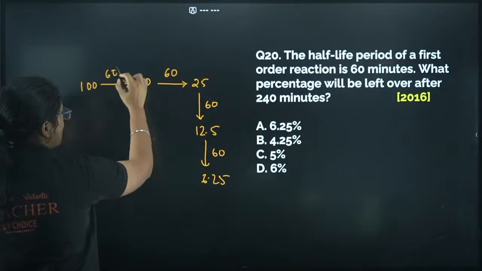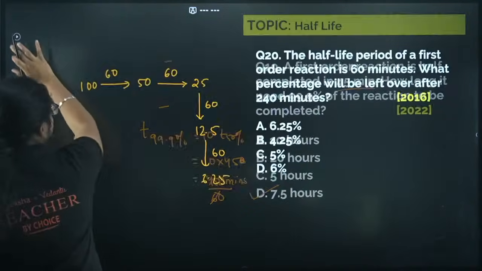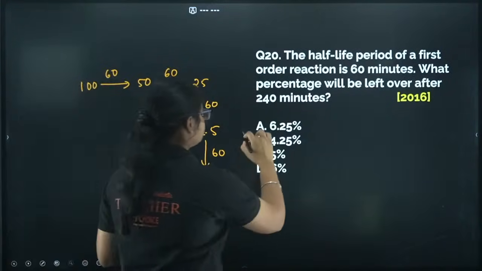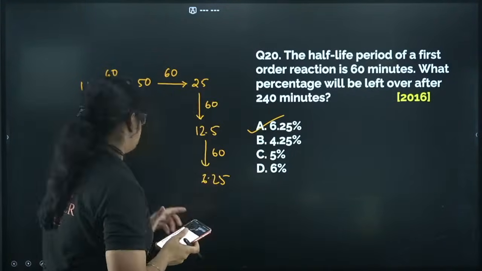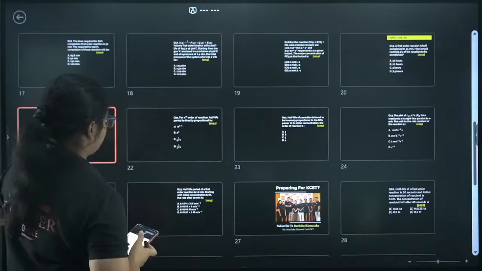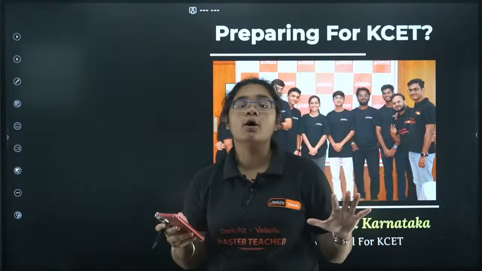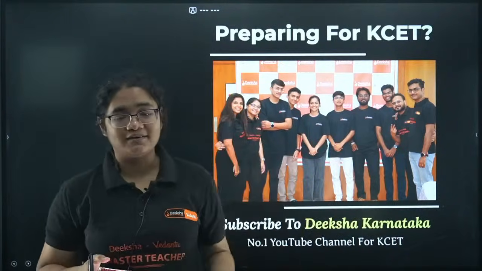So you can see how much time we have covered here. See, 60, 60, 60, 60, we have covered 240 minutes. So with that, how much percent will be left? Option number A, that is 6.25%.